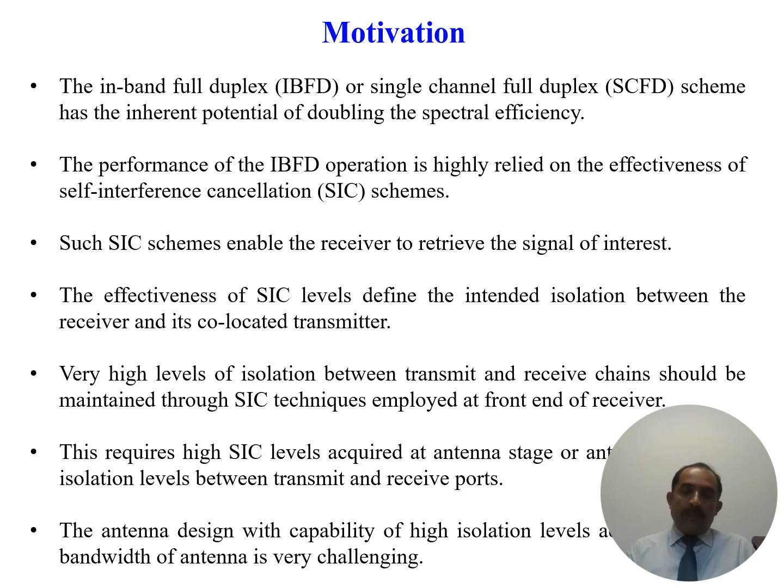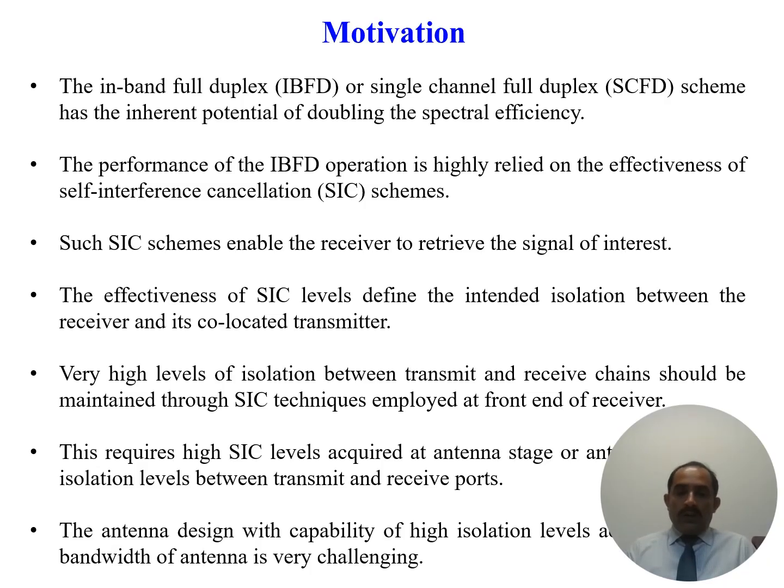Most of the time, very high levels of isolation between the transmitter and receive ports of the same antenna are required because a very large portion of the transmit signal couples to the receive ports of the same antenna. So we need very high isolation or very high levels of self-interference cancellation so that we suppress this leakage.